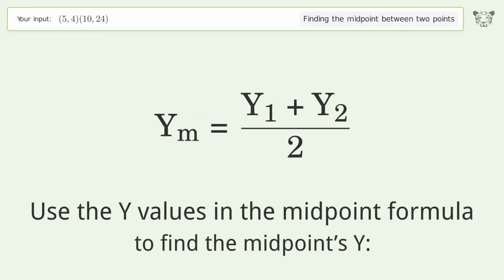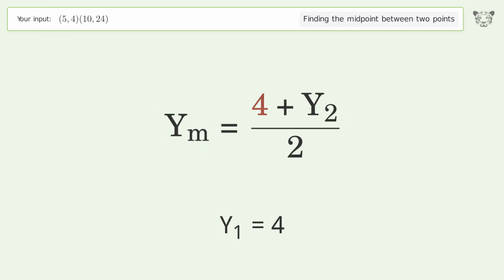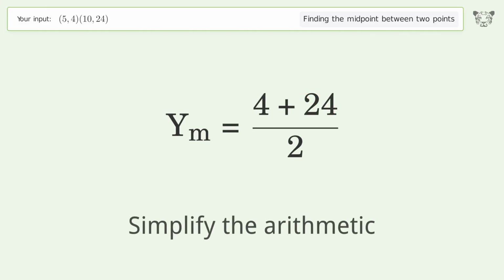Use the y values in the midpoint formula to find the midpoint's y. y1 equals 4. y2 equals 24. Simplify the arithmetic.